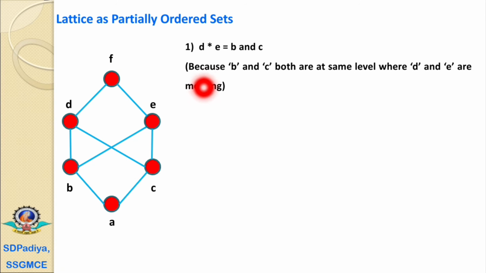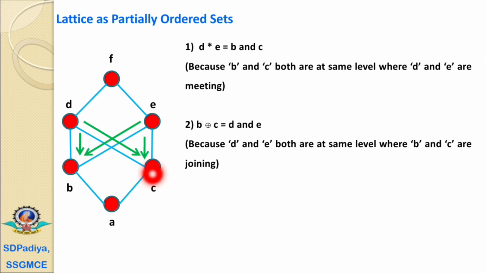This means there are two greatest lower bounds for the pair D and E, because B and C are both at the same level where D and E are meeting. They are meeting at C and they are meeting at B.